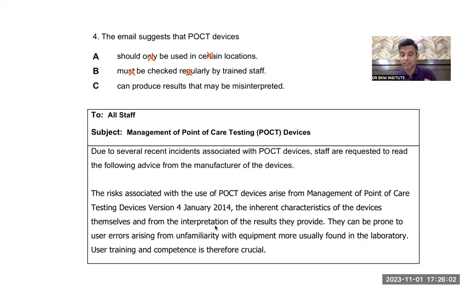If the paragraph says it must be done, then both the words are matching. Otherwise, 90% of the time the word "must" will not be given and we will eliminate it. If "must" is also given in the paragraph, then 100% this should be the answer, because the musts are matching, and that means all good. So these are the important words and important grammar things, modals: can, could, may, might, should, must. All these important modals should be noticed when it comes to OET reading.